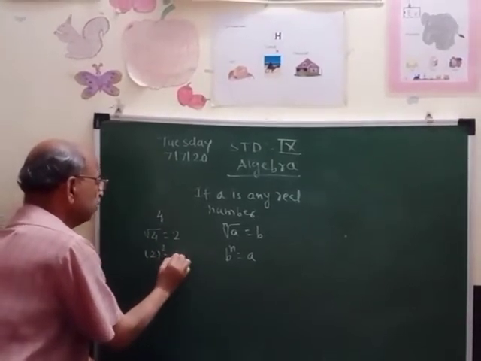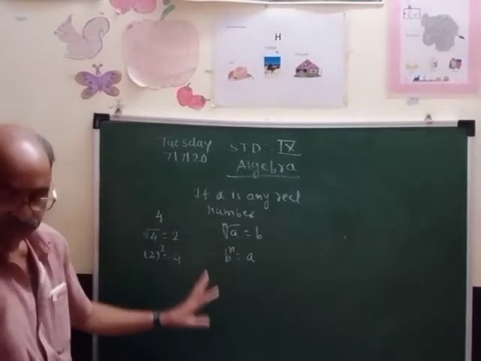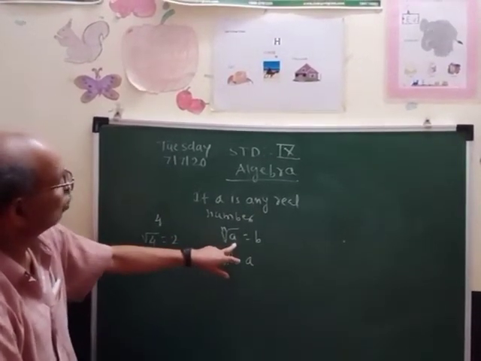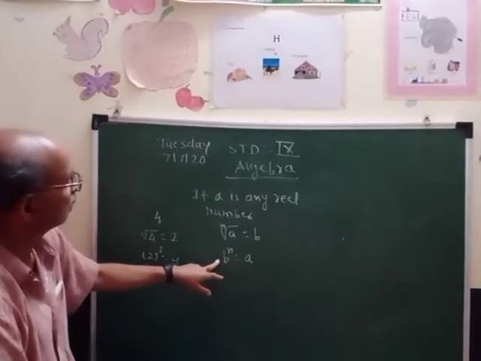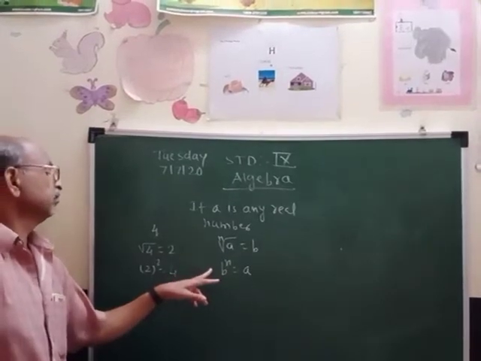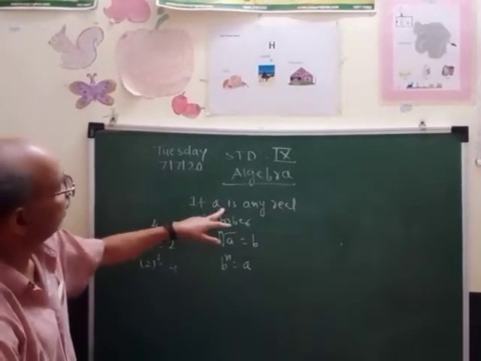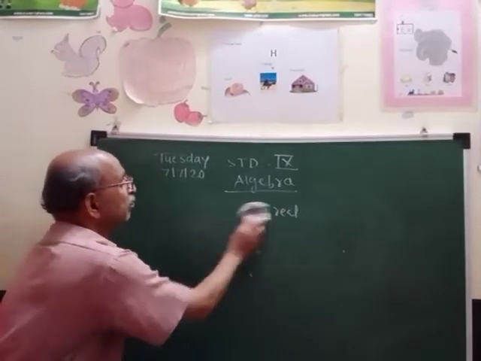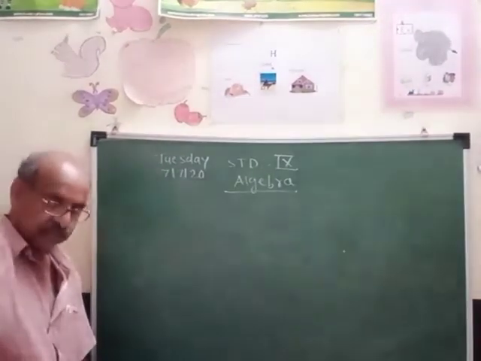The same thing I have written using letters. If a is any real number, then the nth root of a is equal to b. Therefore, b raised to n is equal to a. So, in this way, we can represent any real number. Now, for different things, different names are there.